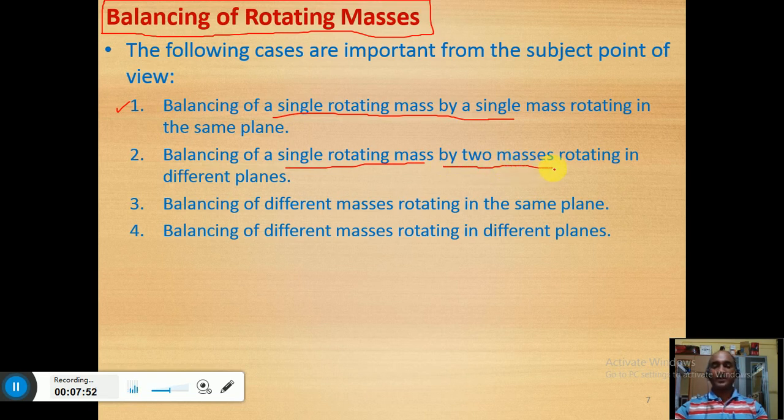Now a doubt should come to your mind: if we are able to balance a single rotating mass by a single mass, then why do we go for two masses to balance the same kind of mass? The detailed discussion will be done maybe in the next or next-to-next slide. Okay, so balancing of different masses rotating in the same plane and balancing of different masses rotating in different planes. So these four different cases we are going to analyze.